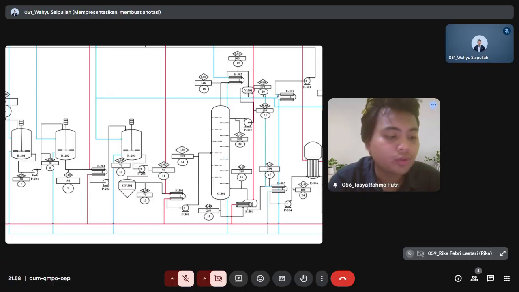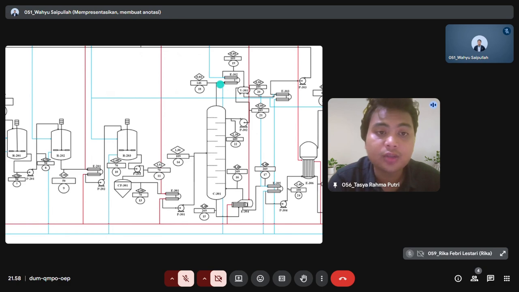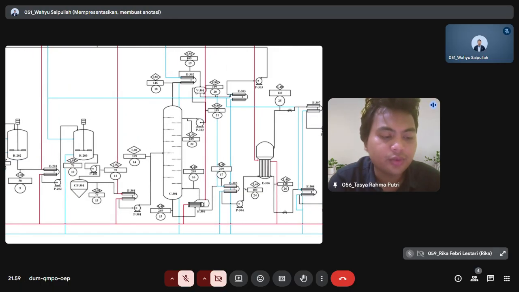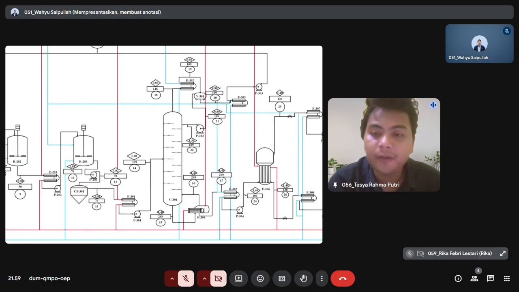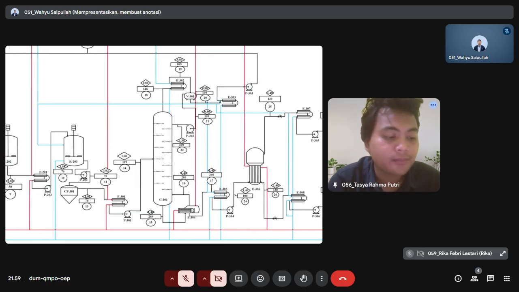For top product, vapor from the top of C301 flows to condenser E303. Here, cooling water is used to condense the vapor into liquid. The condensed liquid flows into V301 or overhead drum.